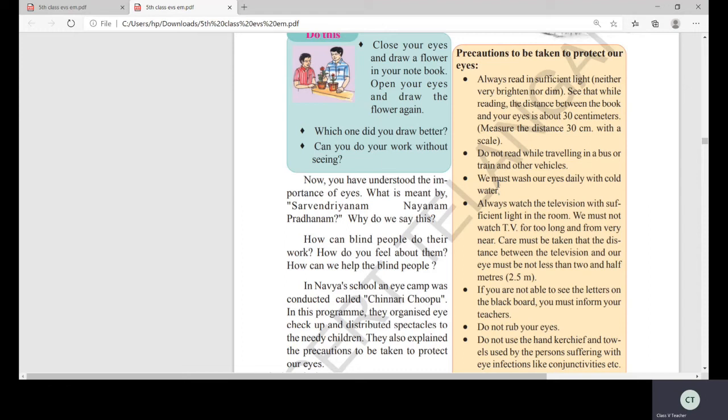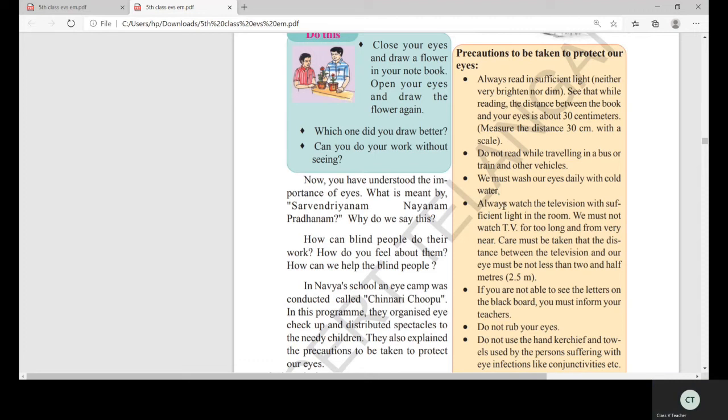Some children do not have the habit of drinking water. See, children, you should develop the habit of drinking more and more water. If you drink more and more water, your inner organs will be cleaned. Okay, that means you're giving a bath to your inner parts. Not only cleaning outer parts is important, at the same time, cleaning your inner parts is also very important. The eyes are only cleaned on the outside. Then what about the inner parts? How will they be cleaned? That means you have to drink more water.